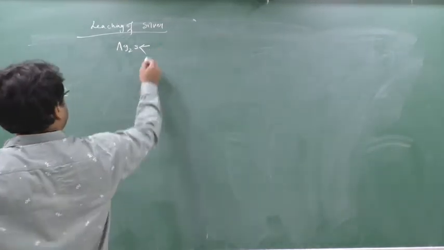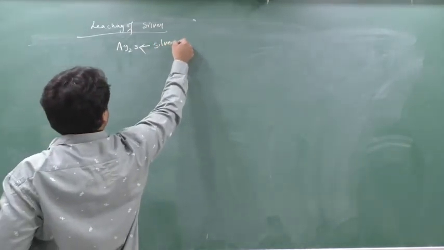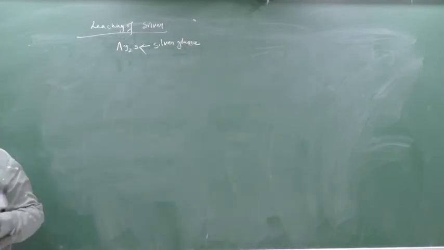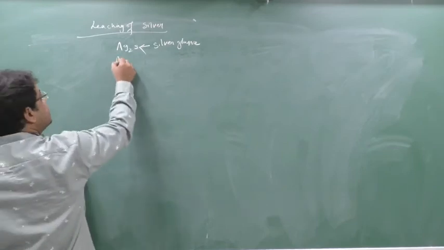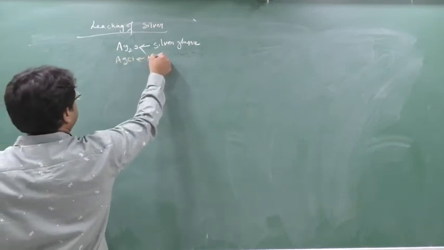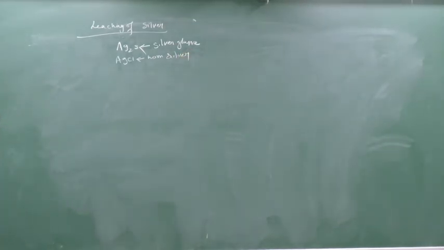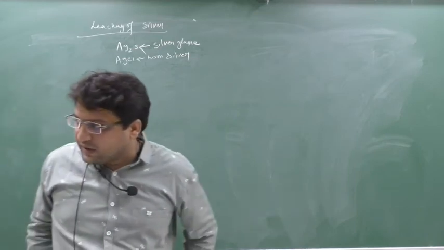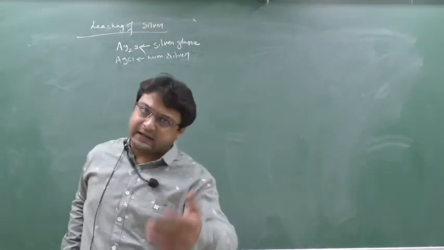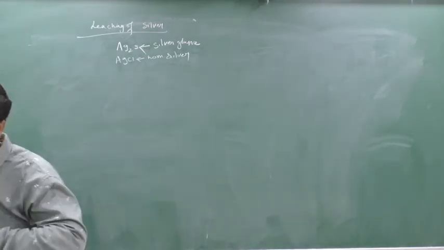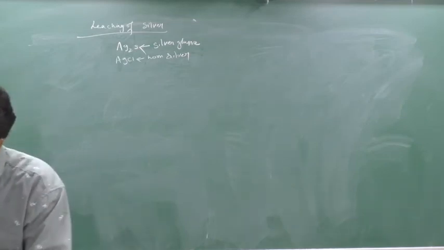We say it as silver glance. And silver also exists as a chloride, that is AgCl. We say it as horn silver. Clear? So here, write down, the impure silver is leached. Leach means reacted. Here the impure silver is leached with NaCN solution.